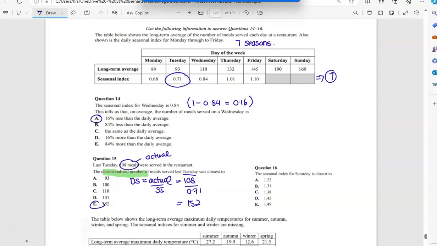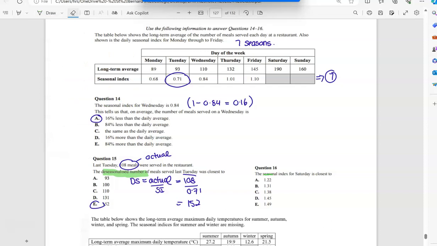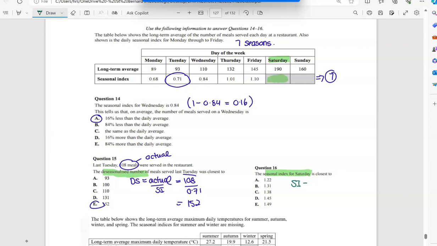Here is where it gets a little bit trickier. They want me to find the seasonal index for Saturday. So up here, you can see Saturday and it's missing. They want the seasonal index, so you should probably just write what that formula is. It's the actual over the seasonal average. If I look up here, I can see the actual.